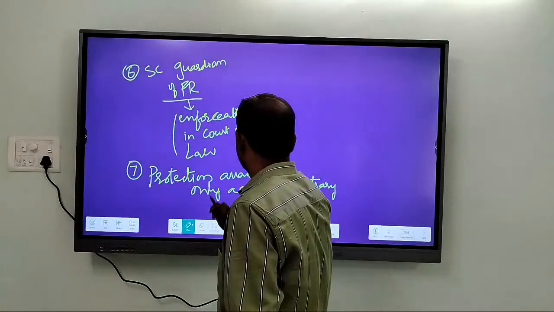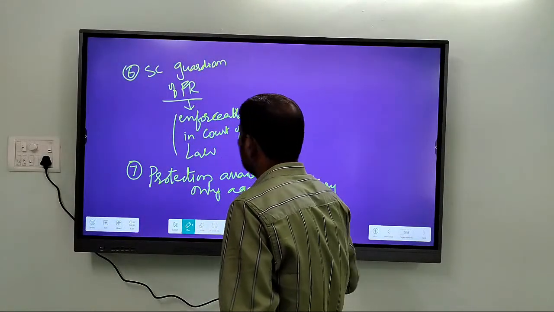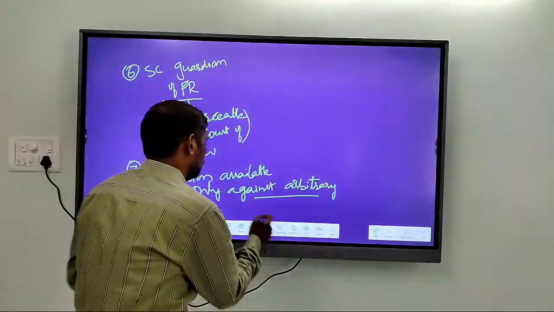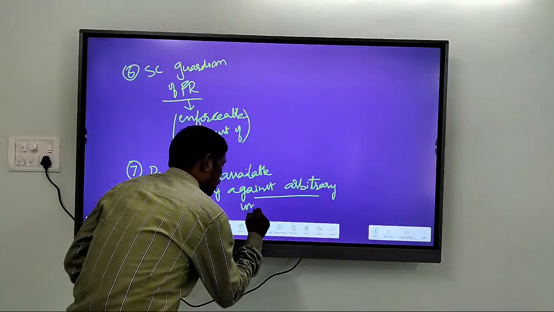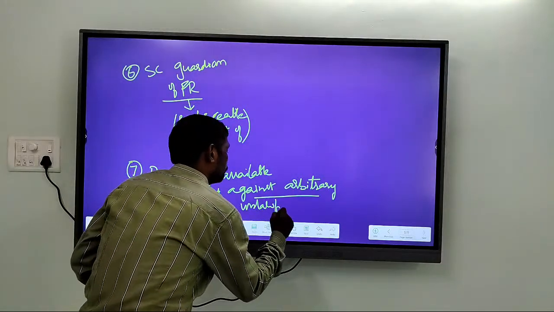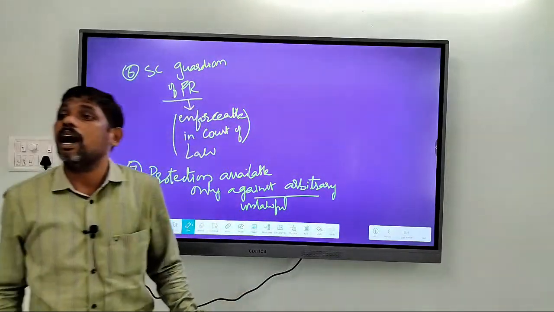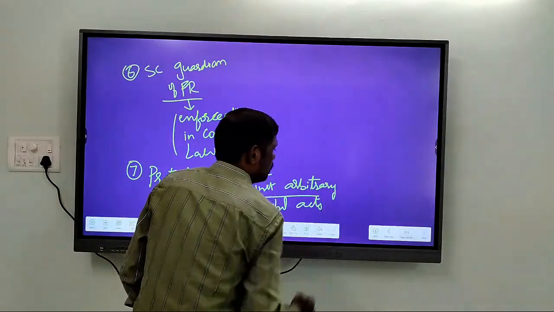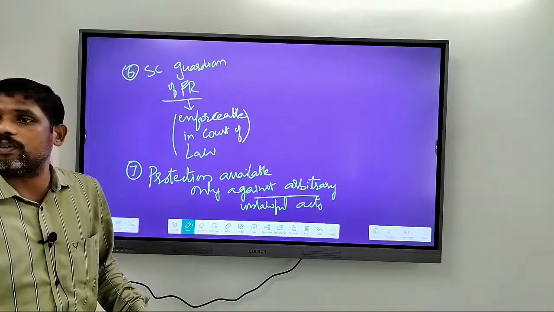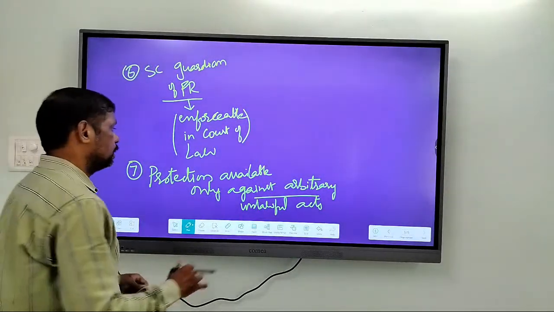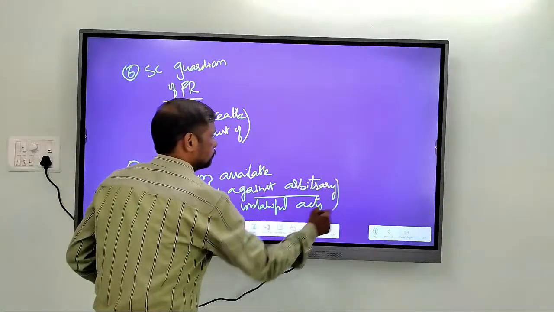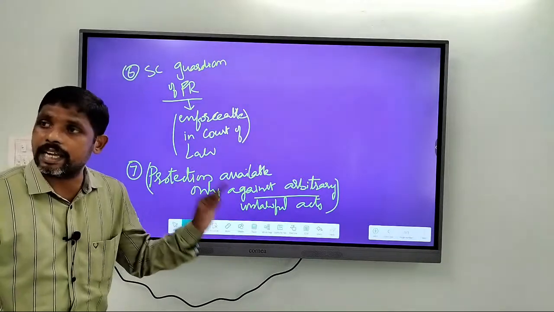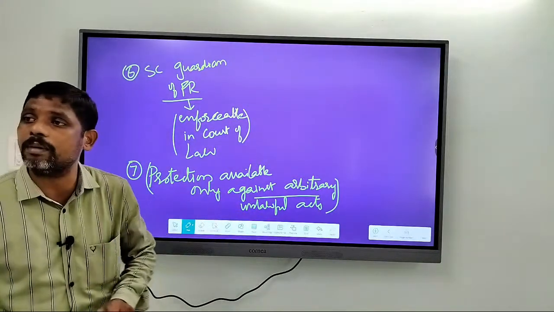So protection is available only against arbitrary acts of the state. That is, the protection is available against unlawful acts of the state. Whether an individual can claim protection for lawful acts of the government?